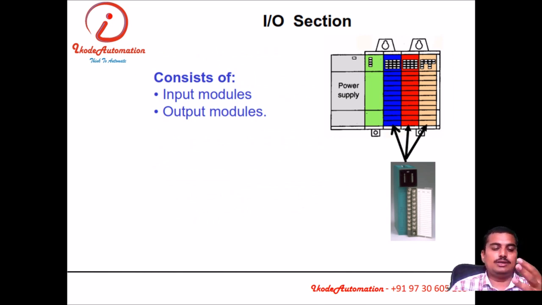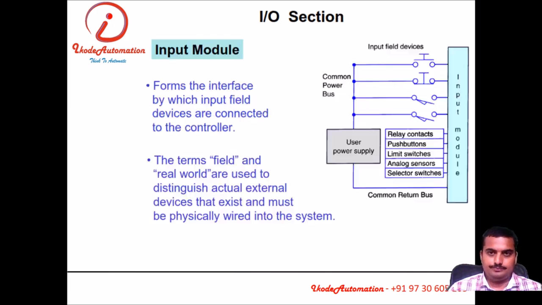Analog input output IO is there, discrete input output IO is there: 24 volt DC, sinking, sourcing, 230 volt, or we can say TRIAC. Also we have different types of analog modules like RTD modules, temperature modules, thermocouple modules, and load cell modules. There are also communication modules, communication processors like an Ethernet module, an RS-232 module, an RS-485 module, so that we can connect any type of device with a PLC.